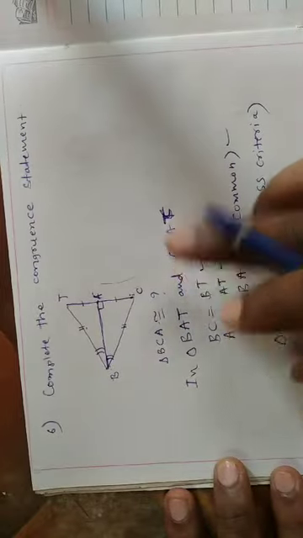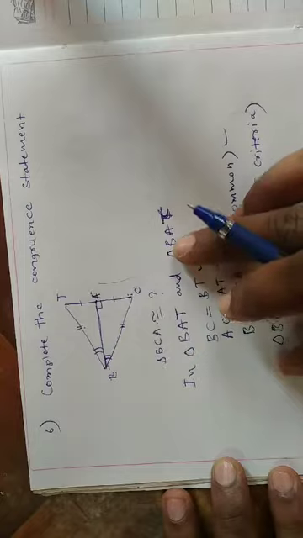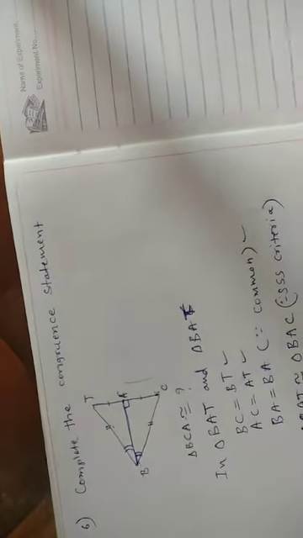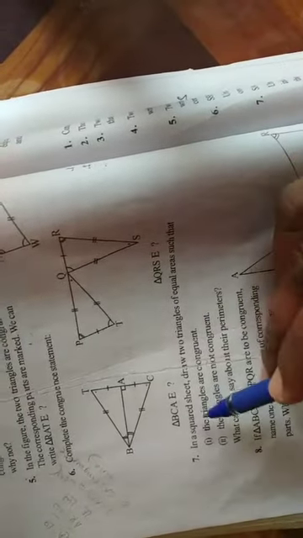As I told before, this question contains a total of 2 problems. I solved one, and the remaining second one is homework for all of you. Let me solve the 7th one, students. See the 7th problem: in a squared sheet, draw 2 triangles of equal areas such that, first, the triangles are congruent, and second, the triangles are not congruent. What can you say about their perimeters?